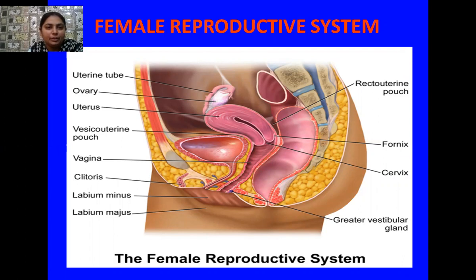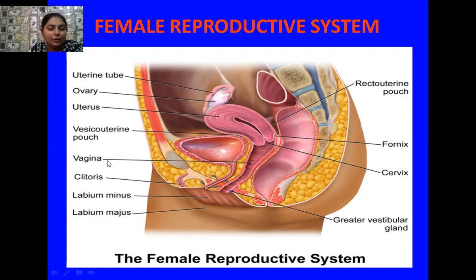Students, the female reproductive system is also located in the pelvic region of the human body, and it also has some important organs. As I have already discussed in the beginning of the chapter, the female has one pair of ovaries, one on each side of the body in the pelvic region, and there is a somewhat inverted pear-shaped uterus.